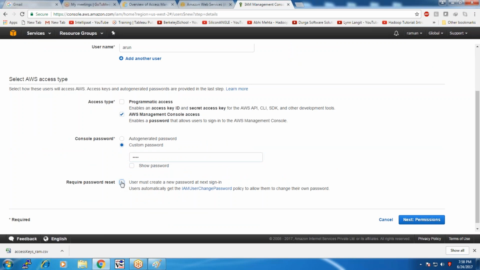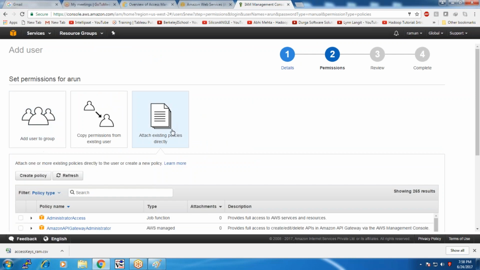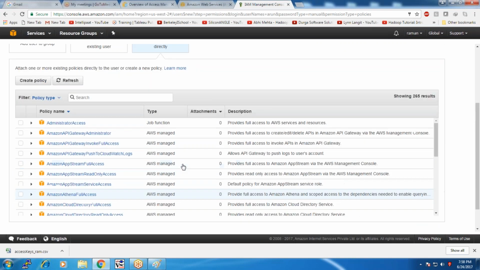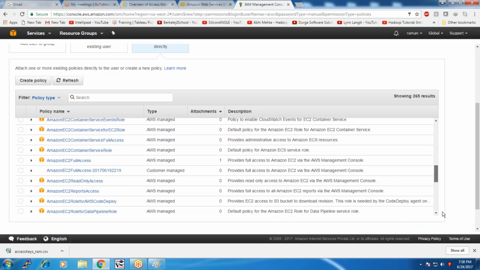Here you don't need to create a new password. Next, permissions. Attach existing policies directly. You can attach S3, Amazon S3 full access. Scroll down.